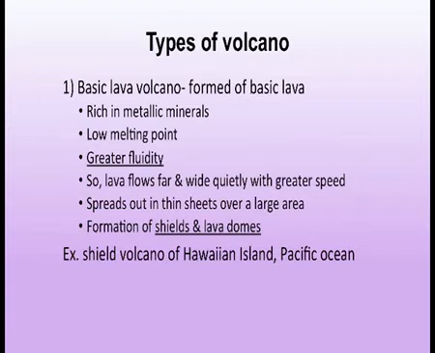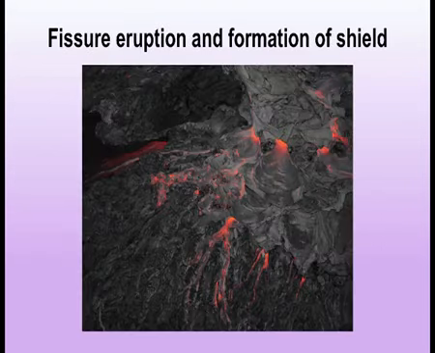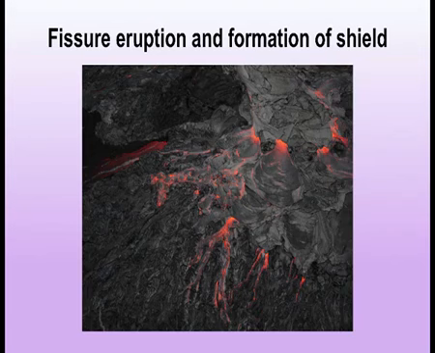Examples are shield volcanoes of the Hawaiian islands in the Pacific Ocean. Now in the picture you can see the fissure eruption and formation of a shield. The lava is flowing and it's getting solidified. So a shield or sheet is formed.